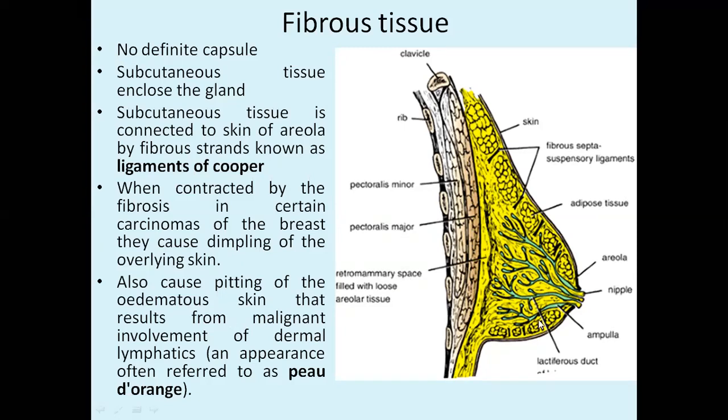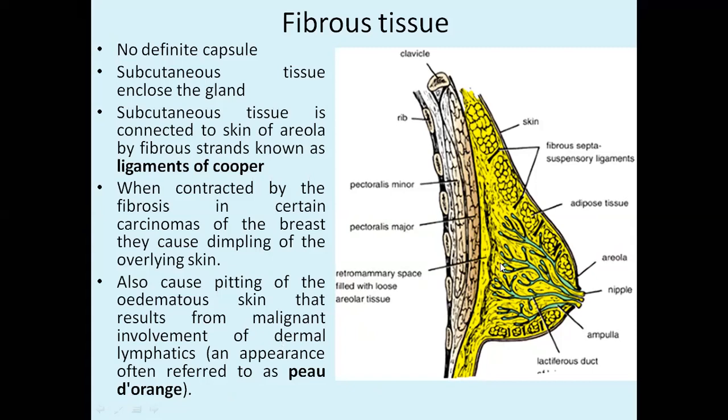Now, if there is any infection in mammary gland, obviously there will be swelling. I'll show you with the help of another PowerPoint. There you will see, if you just press over the skin, there will be edema, and the appearance of the skin will be as though it is orange fruit peel. That condition is called pseudo orange appearance, which generally occurs due to inflammation.